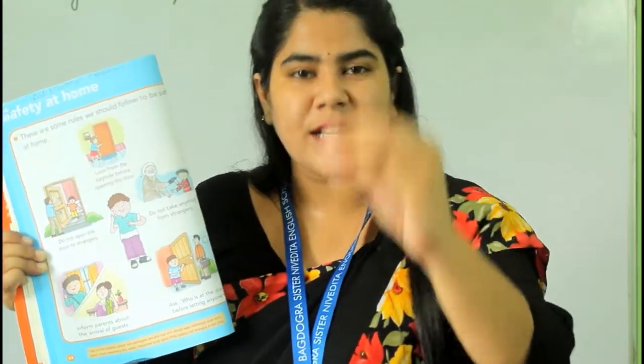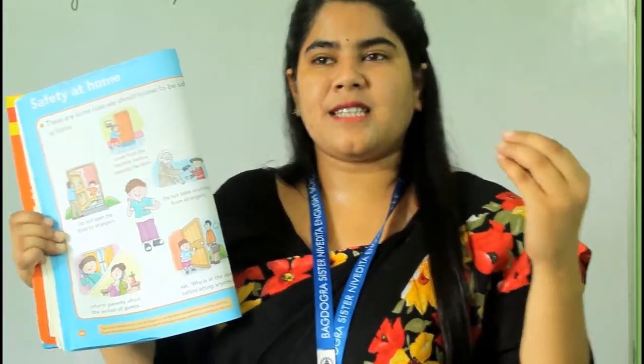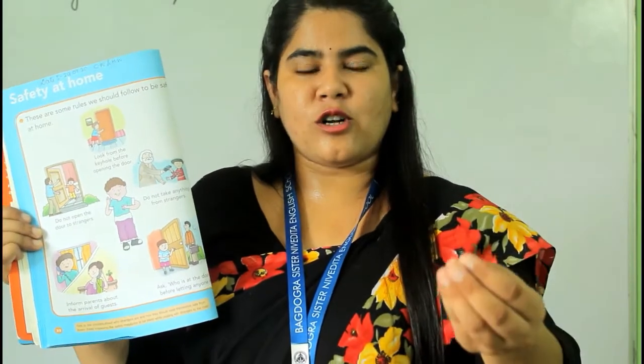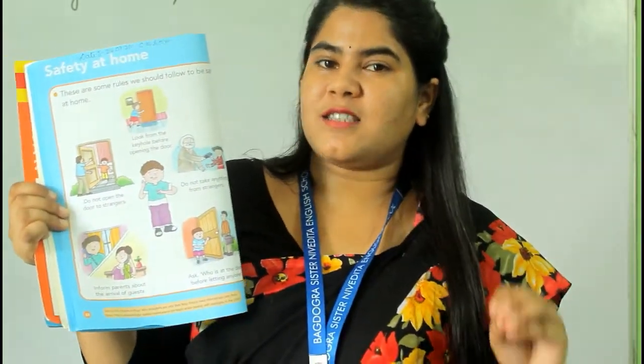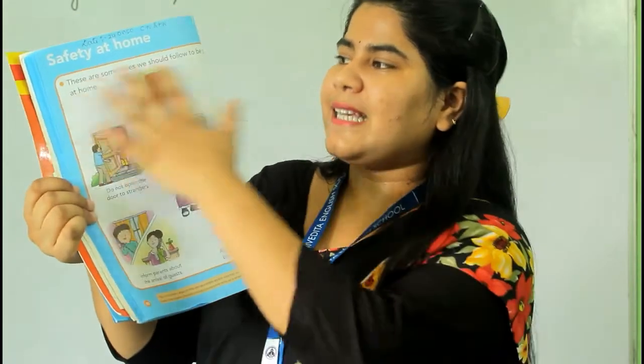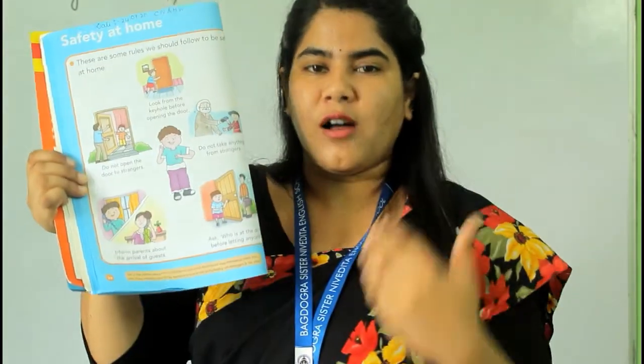Okay? To any stranger, not to everyone. Like sometimes what happens, our friends also come, our relatives also come. You can open the door for them. You can let them come in, but not to any strangers. Okay? So these are some of the safety rules that we should follow at our home.